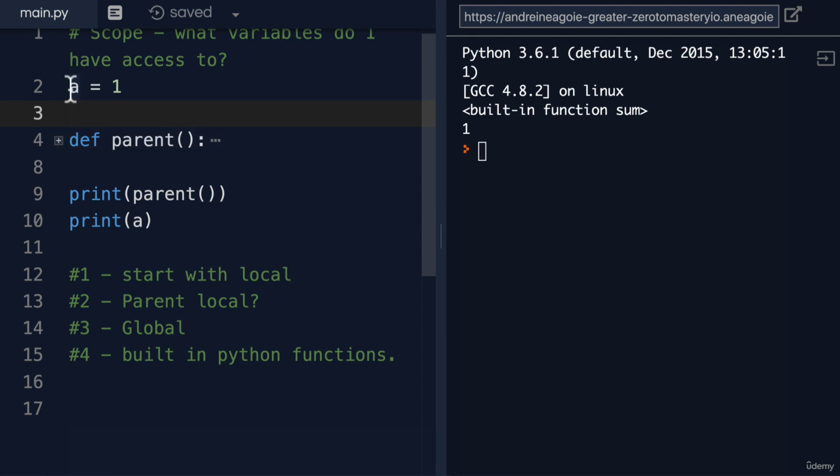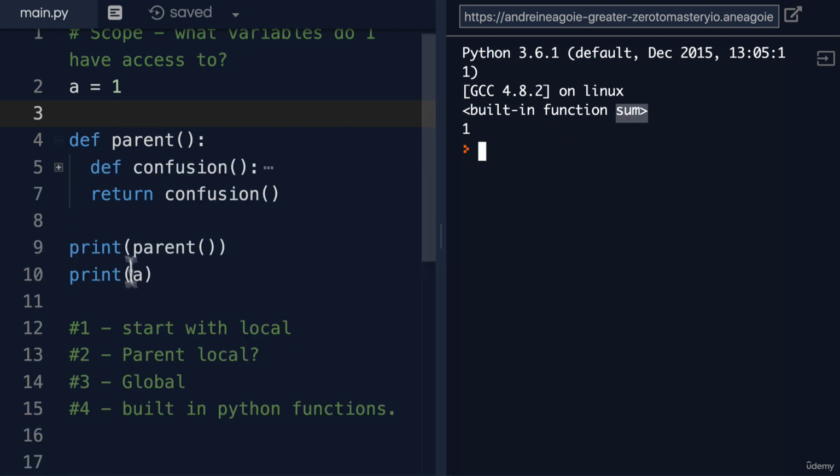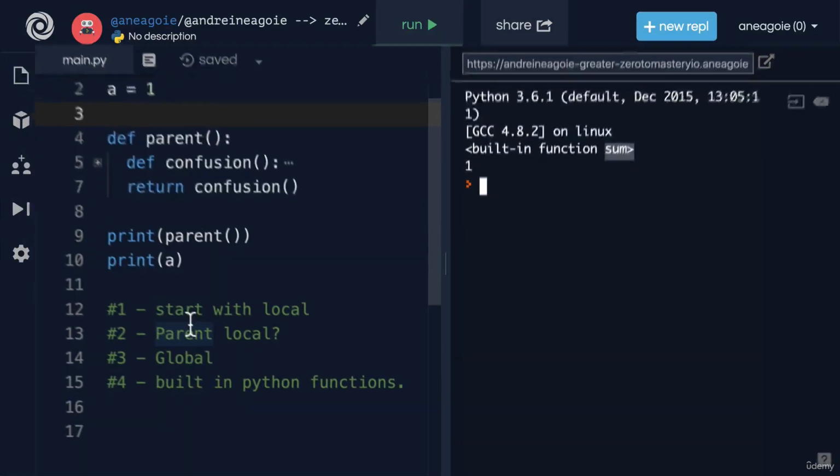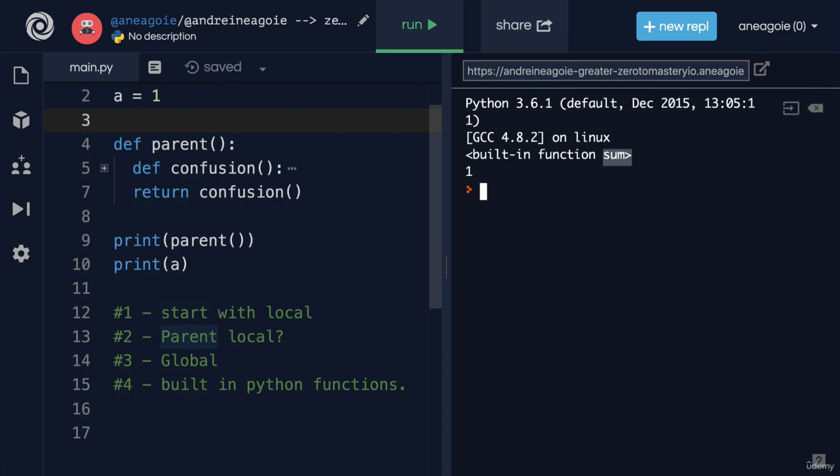Nope, there's no sum in here. And then the final thing it's going to check is, hey, is sum some sort of built-in Python function? Yep, Python actually gives us sum, so you can use it, so it doesn't error out. And these are the scope rules that the Python interpreter follows. Very, very cool. There's still a few more things that we need to learn, so I'll see you in the next video.